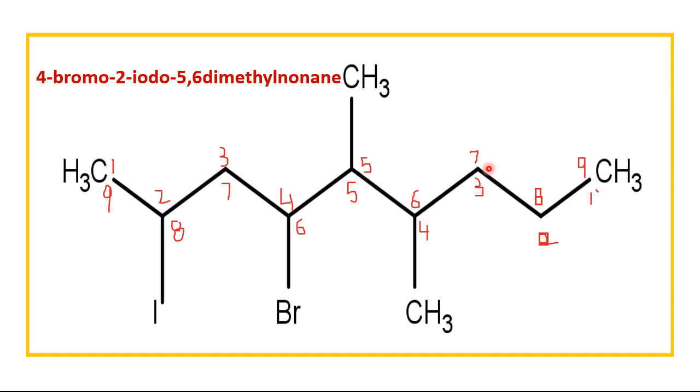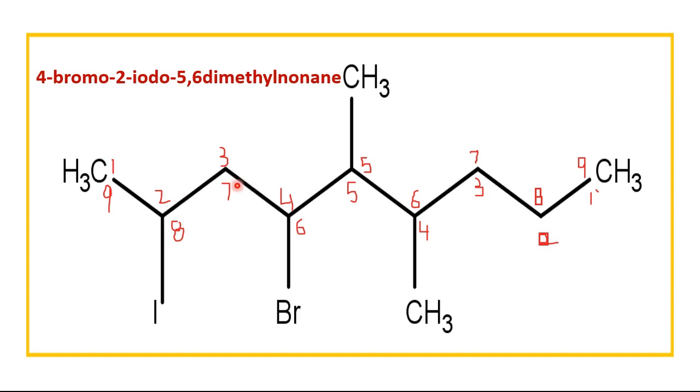Now here comes the point: if I have 2 halogens, which halogen is going to be written first? If there is more than 1 branch, you have to write them alphabetically. There is a priority list already available, but as there are 2 halogens, you don't have to write them according to the number.